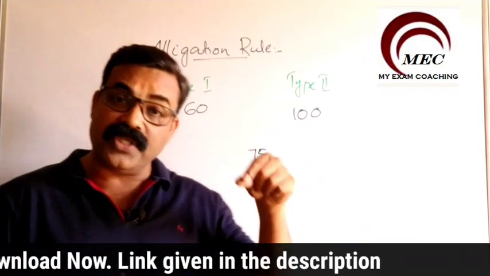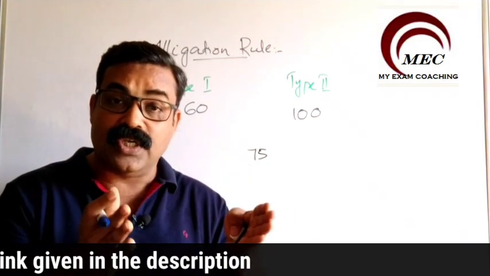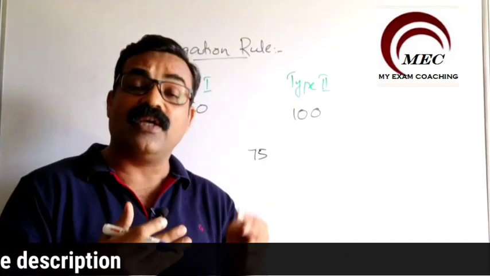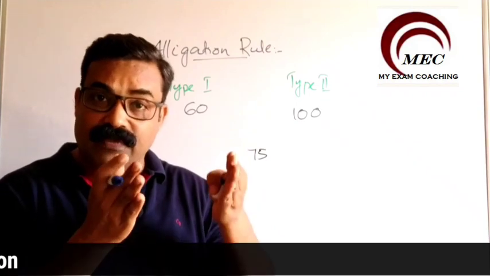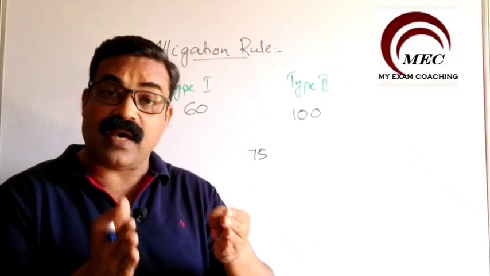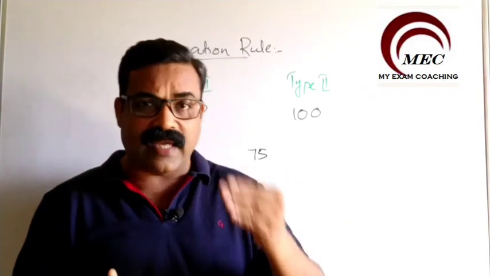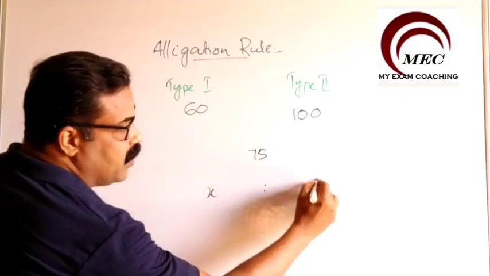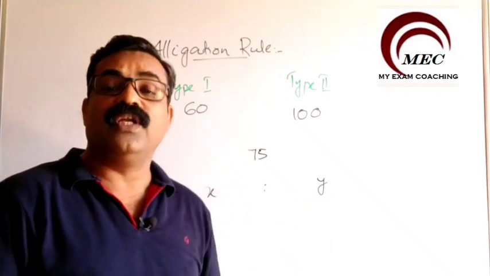Now here the question comes, students: we have to find out the ratio in which type 1 and type 2 mangoes are mixed. This is asked in the question. So let us take that ratio as x is to y. This x is to y ratio we need to find out.